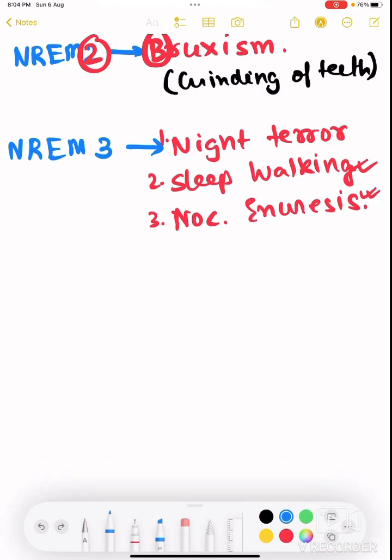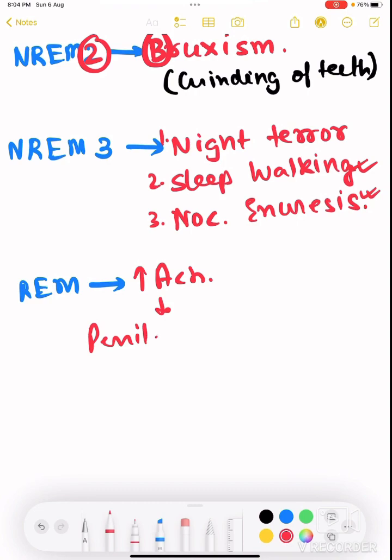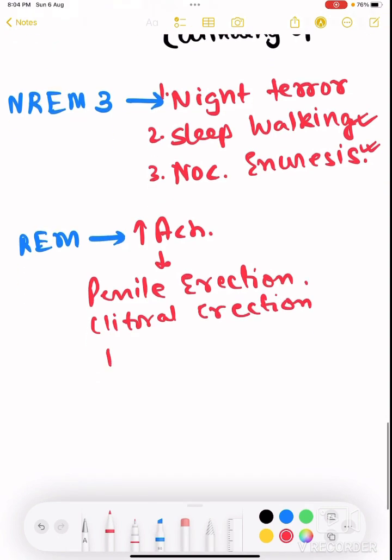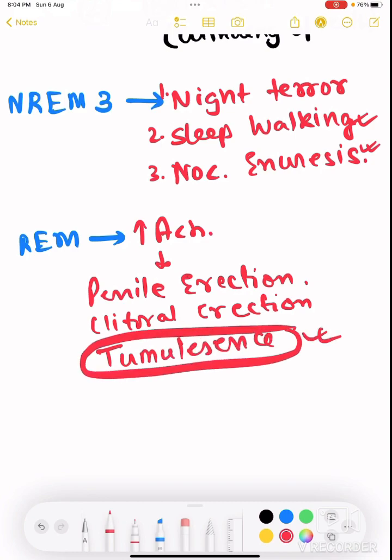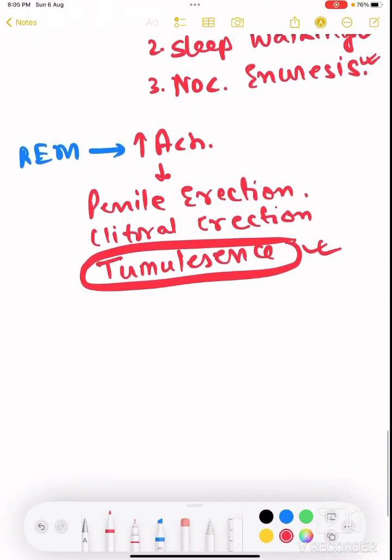Now coming to REM phase. What are the pathologies or the things that are associated with REM phase? In REM phase, acetylcholine increases, which causes penile erection and clitoral erection. This is also called tumescence, right? The word tumescence is used, so you can also expect this particular word in examination, right?